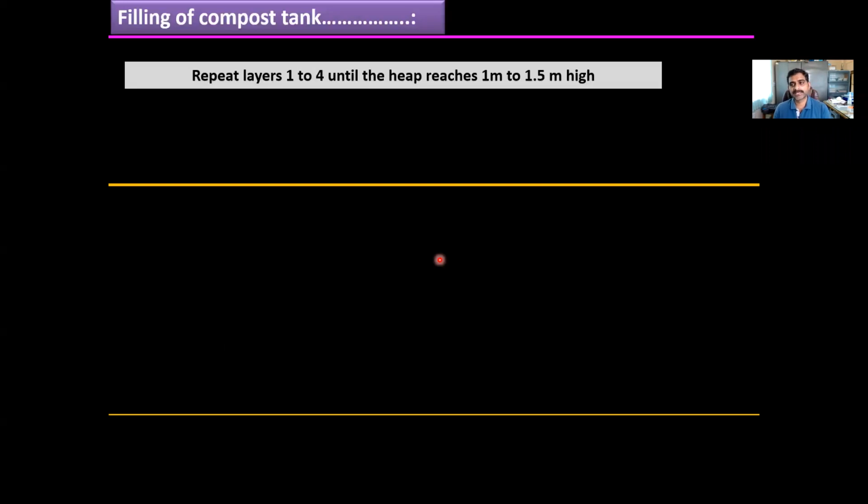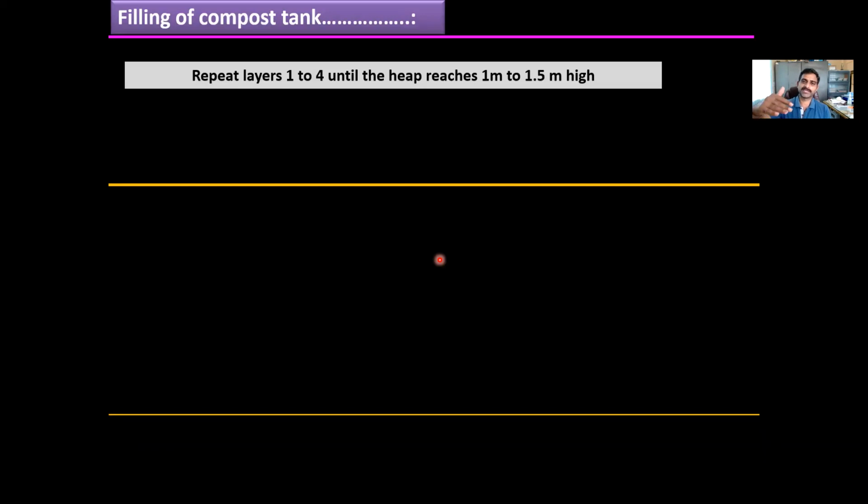Above the soil, it is sprinkled with water. These layers, 1 to 4, are repeated until the heap reaches 1 to 1.5 meters. The height of the pit will be approximately 1 meter.